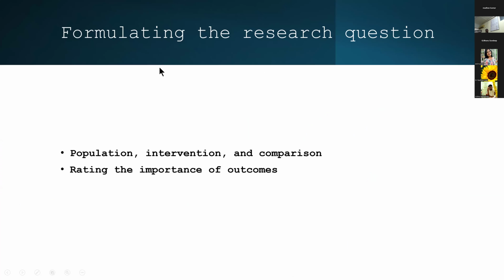So let's go on to the first part, that is formulating the research question. So we look at the population, intervention, comparison, and we look at rating the importance of outcomes.